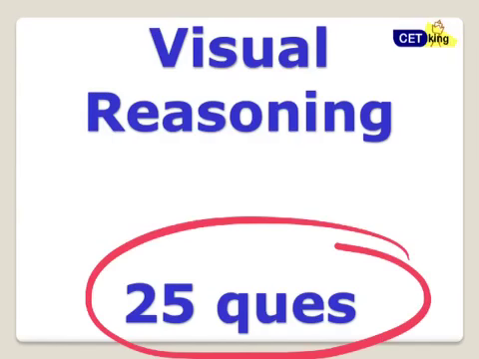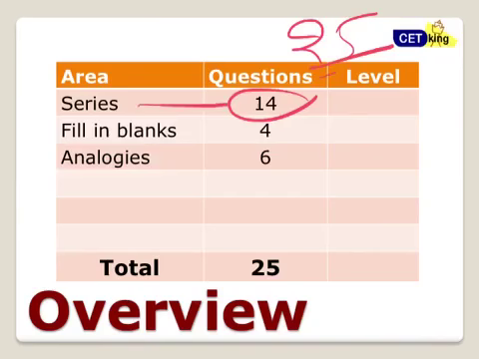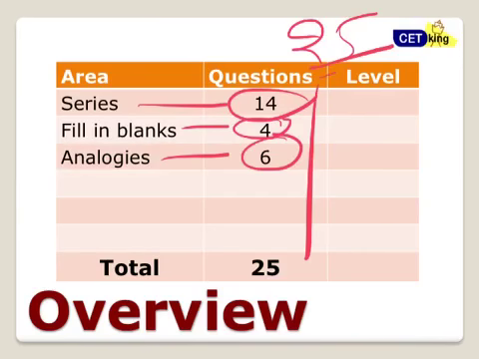Visual reasoning, again 25 questions. That was an easy part in the CET exam this time, quite easy. Out of 25, easily 20 could have been done. If you're following my 25 workshops available online, this is more than sufficient. 14 questions on series, 4 fill in the blanks, and 6 analogies. That's your total breakup. Leaf questions, train questions, all were there.